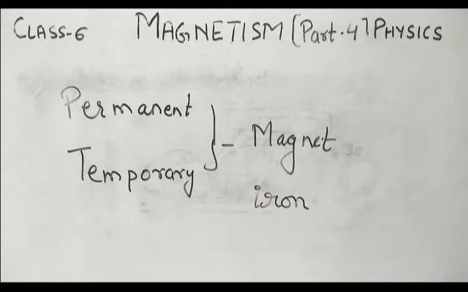So the reason behind it is that iron is a material which magnetizes as well as demagnetizes very easily. That means iron एक ऐसा material है जिसको हम आसानी से मैग्नेटाइज भी कर सकते हैं, that means मैग्नेटिज्म डेवलप भी कर सकते हैं और उसके मैग्नेटिज्म को हम बहुत आसानी से कम भी कर सकते हैं. That is why we are using the iron for making the temporary magnets.